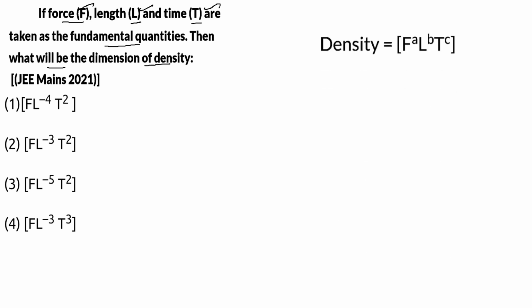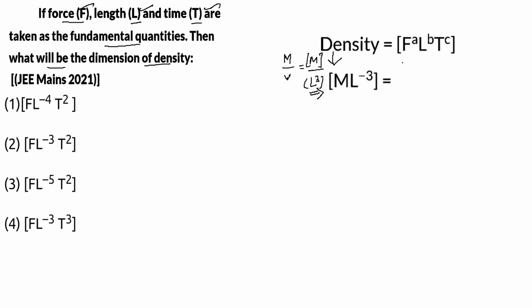Now for density, how can the dimension be? F power A, L power B, T power C, because these are the quantities given and taken as fundamental quantities. So you have to find out A, B and C. Hence, what will be the dimensional formula for density? M L power minus 3, because density is nothing but mass per volume. For mass, M is the dimension, and for volume, L cube is the dimension, and hence M L power minus 3.